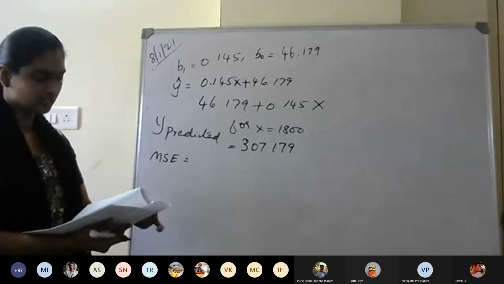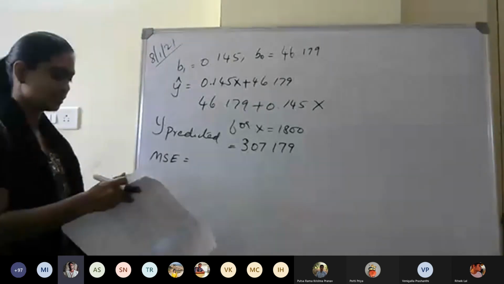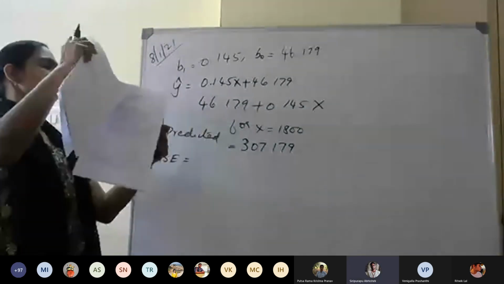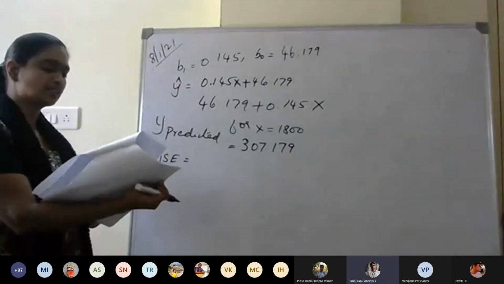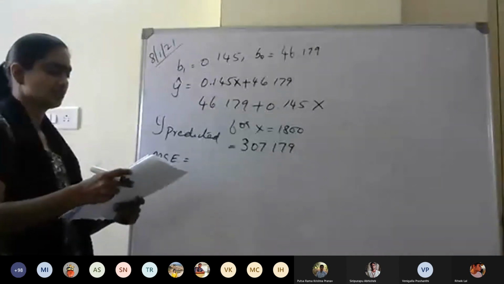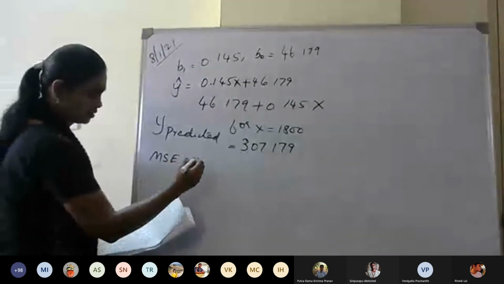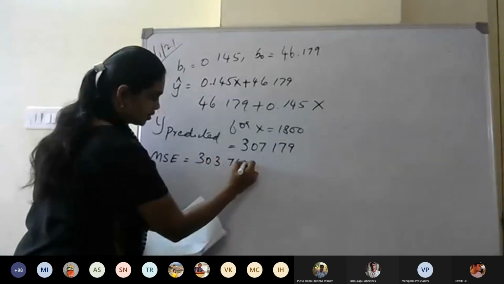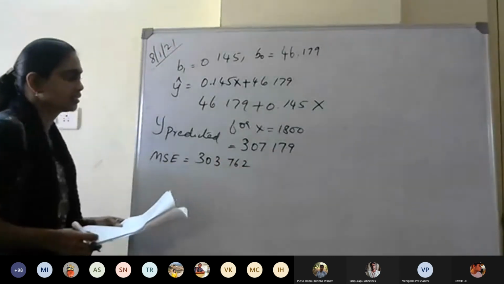And then mean square error. If anybody has done mean square error, 298.8? It is coming to me as 303.76. You can check this answer.